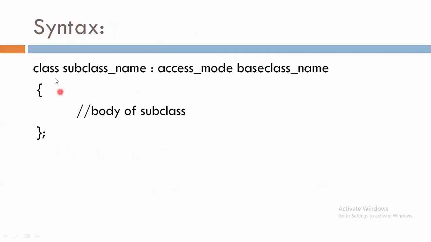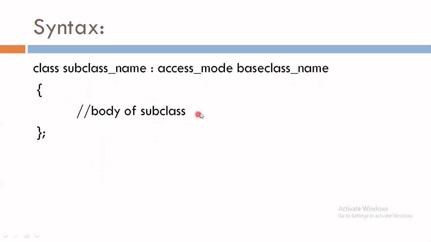Let's see the syntax. From the syntax we can see class, that is a keyword, then the subclass name, that means the name of the class which is a child class, then a colon, after that the access mode, that is either private, public or protected, and at the last we have to specify the base class name, that is the parent class name.